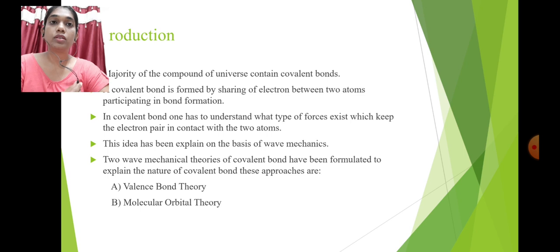We know that the majority of compounds in nature contain covalent bonds, just like proteins and carbohydrates in the human body or any other animal. A covalent bond is formed by sharing of electrons between two atoms. For example, when a hydrogen molecule is formed, one electron from a hydrogen atom and one electron from a second hydrogen atom are shared, forming one covalent bond.